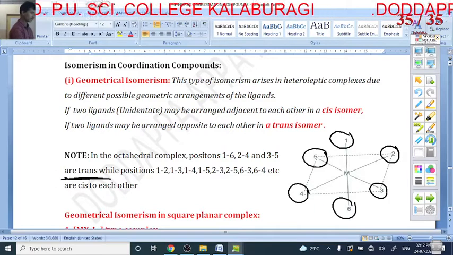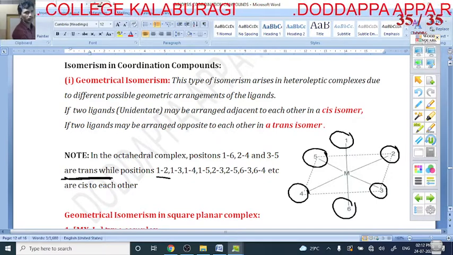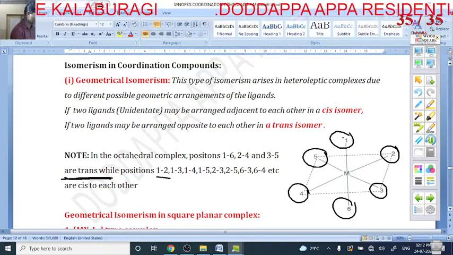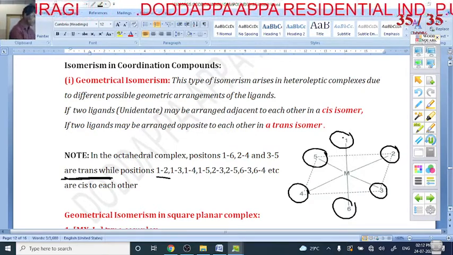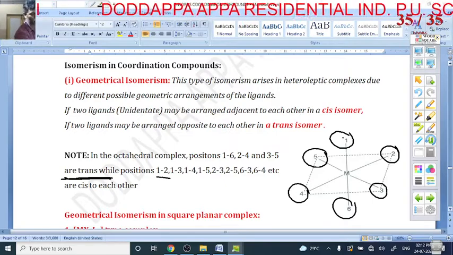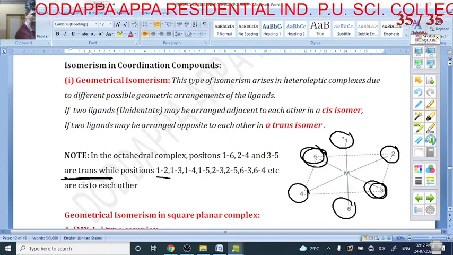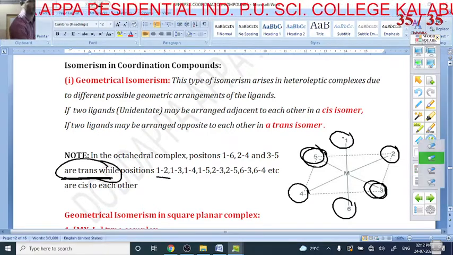This is called trans. If two same ligands are on the corner side, adjacent to each other, it is called cis. So when is it called trans isomerism?